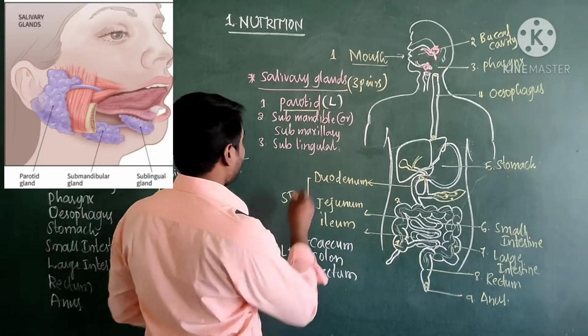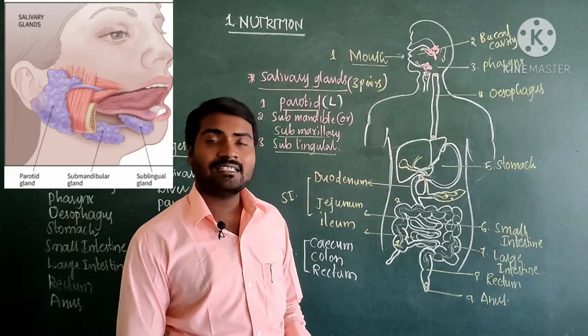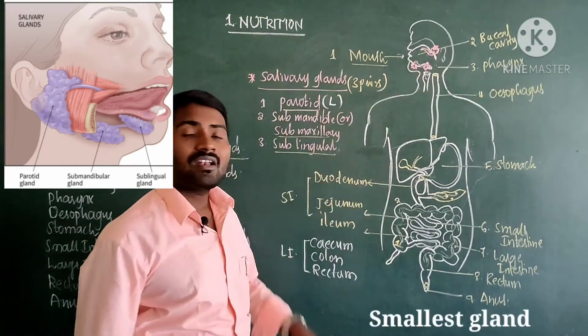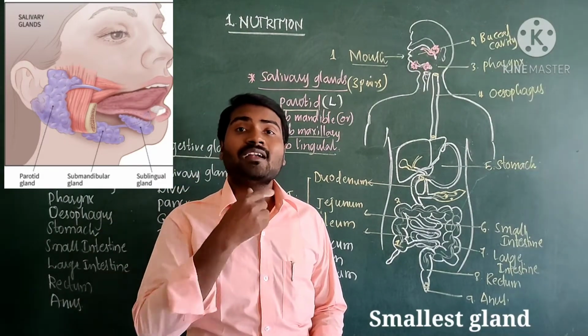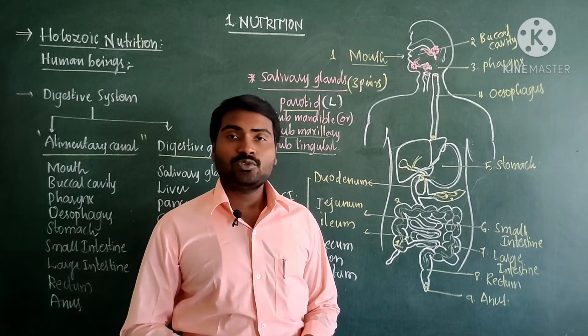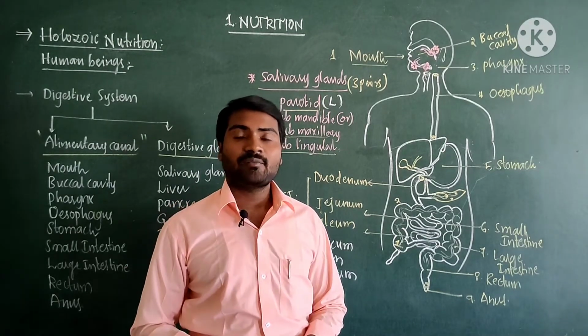One more important gland is sublingual gland. This is the region where this sublingual gland is present. It is present below the tongue. So all these three glands pour their digestive juice, that is saliva, into the buccal cavity.